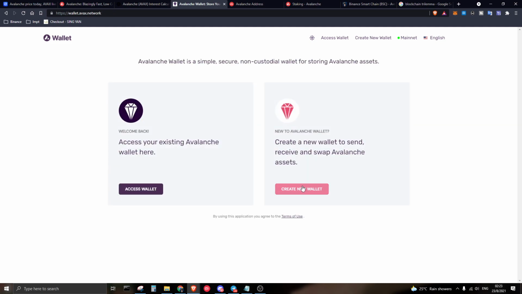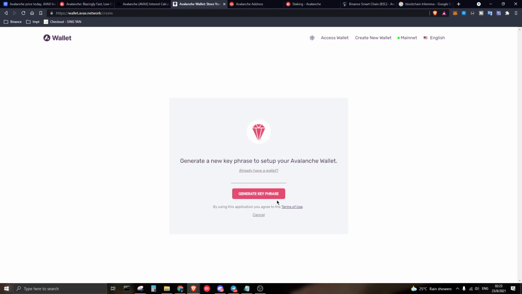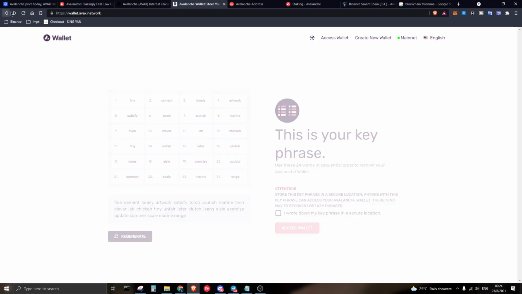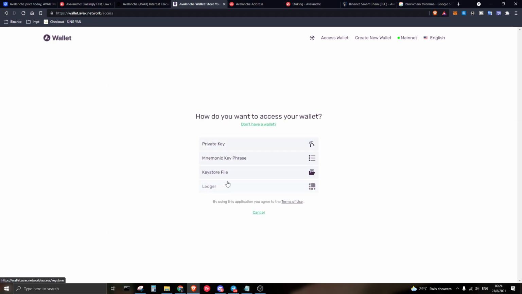So over here, you can either create a wallet. Creating a wallet is very simple. Just click on generate, and it's going to tell you the 24-word phrase. And from there, you can write it down on a piece of paper, or some people are freaking lazy, they will just screenshot this thing and put it on their Google Drive. And of course, when the Google Drive gets hacked, voila, there goes your money.